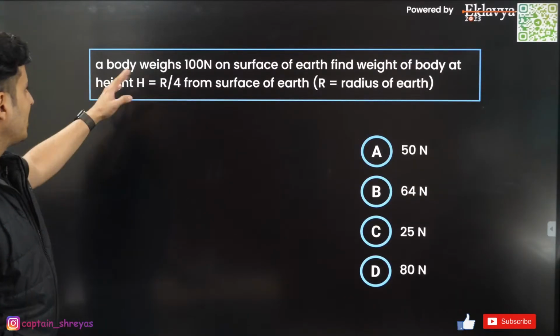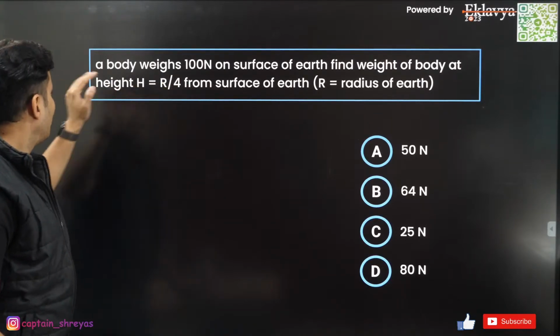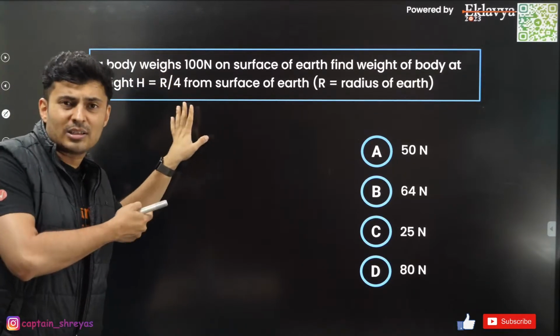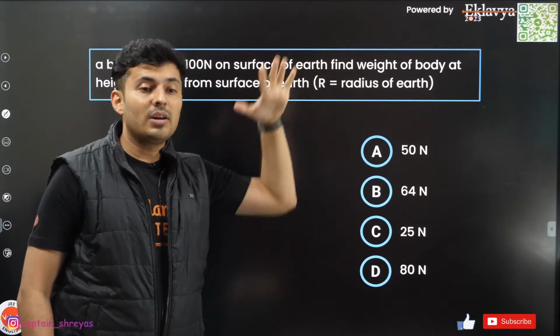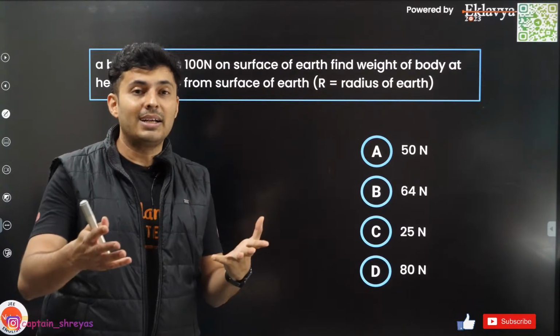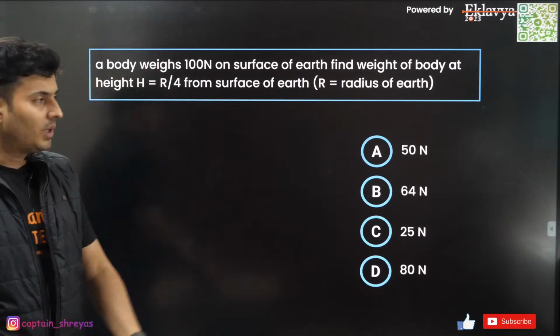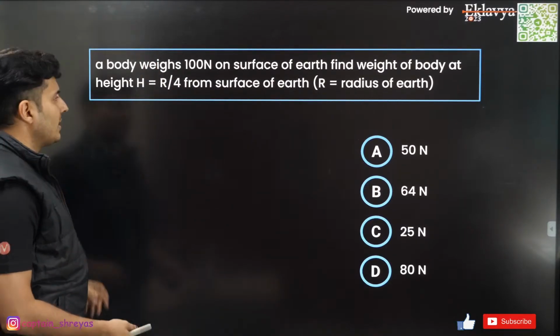Now, what is the next question? Body weighs this much on Earth. What is the weight at r/4? Guys, this kind of question I did it in my sure shot. Remember, if you take it so high, if you take it below the surface, what is the gravity? I told you, very important topic. So see, this same question has come.